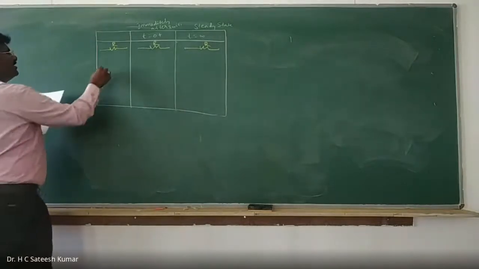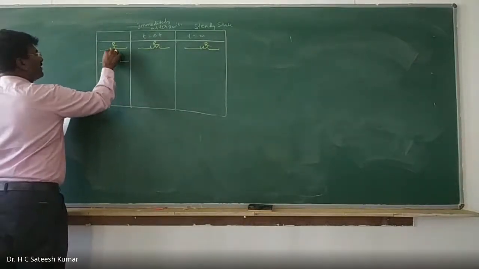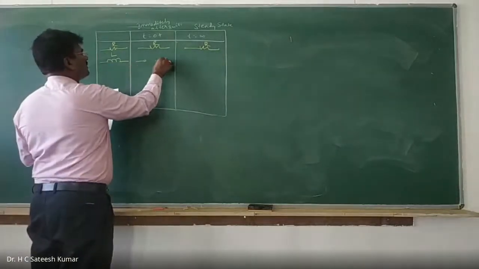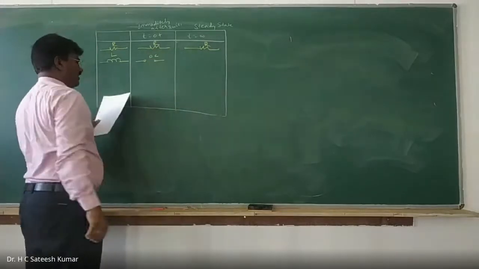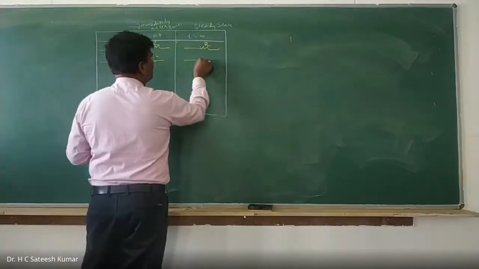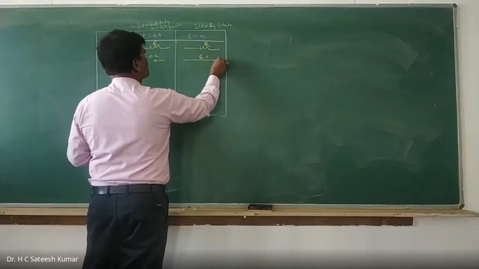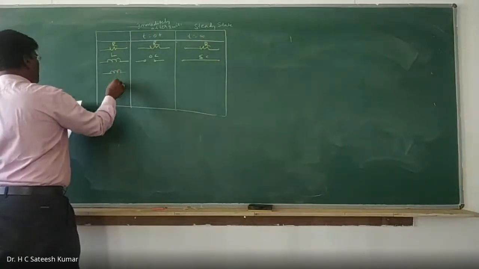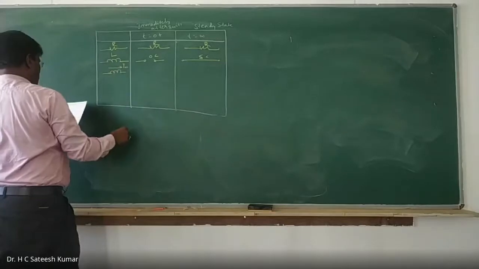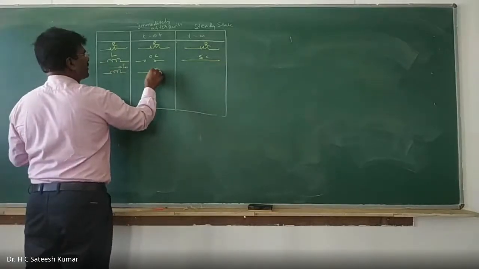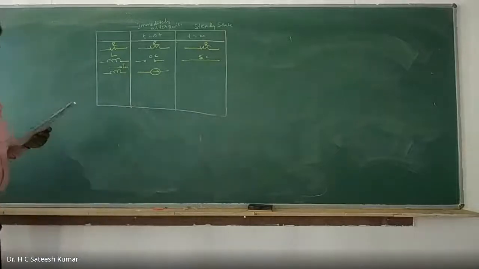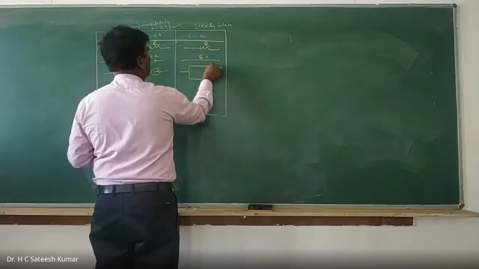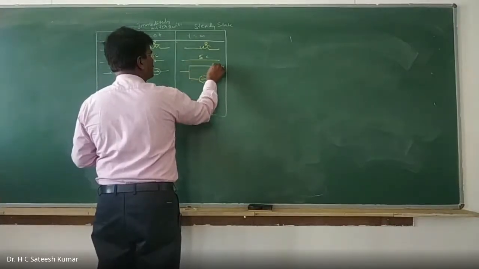Let us say you take an inductor L. At t is equal to 0 plus, it becomes an open circuit. And at infinity it becomes a short circuit. And if the inductor has some initial current I naught, as I said, it becomes a current source. At infinity, we can write this way. This is the equivalent circuit: current source with a short in parallel.